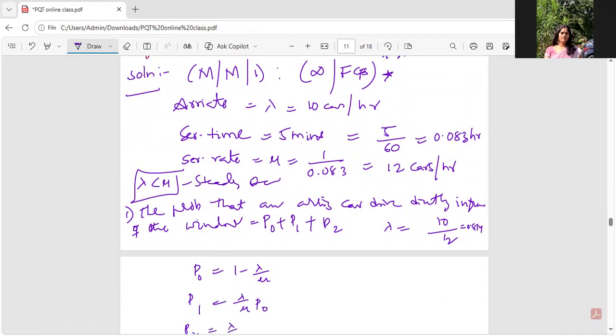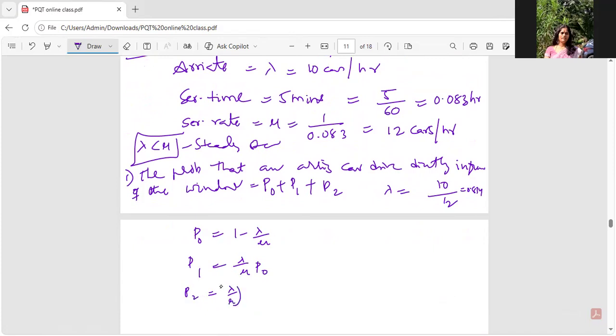P2 is lambda by mu whole squared into P0. So this is 0.166, this comes out to be 0.138, and this comes out to be 0.115. The sum of all these probabilities gives me 0.419.